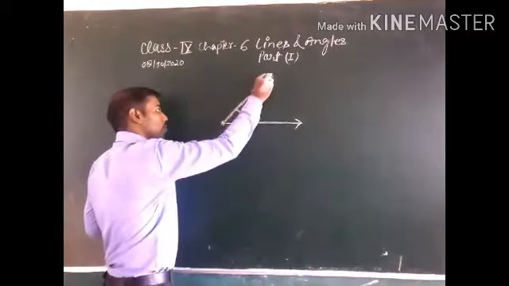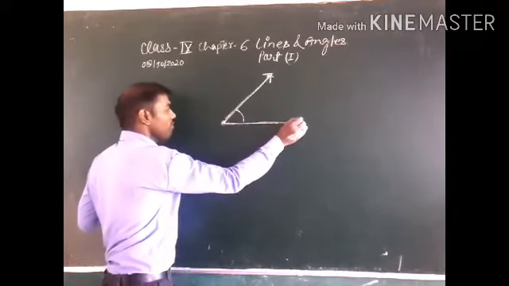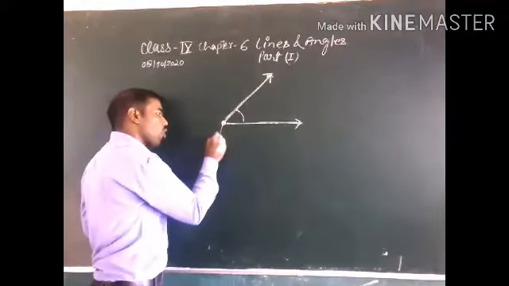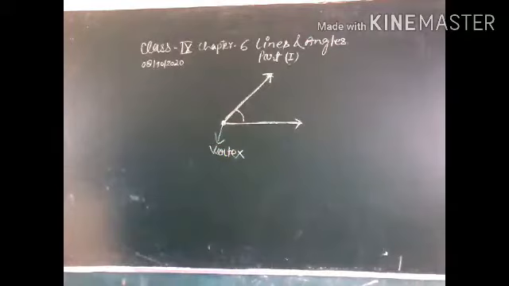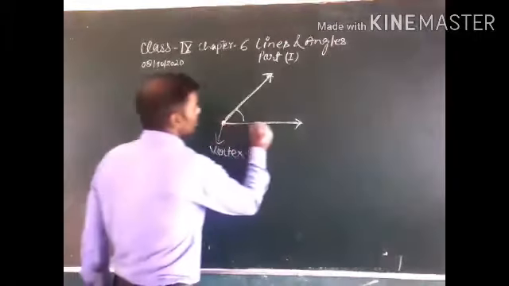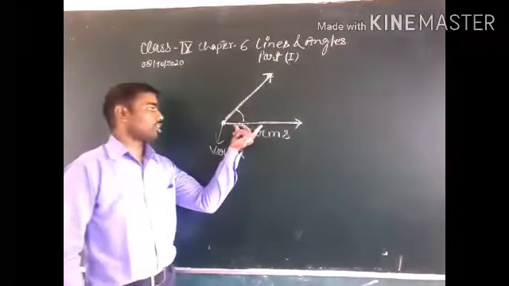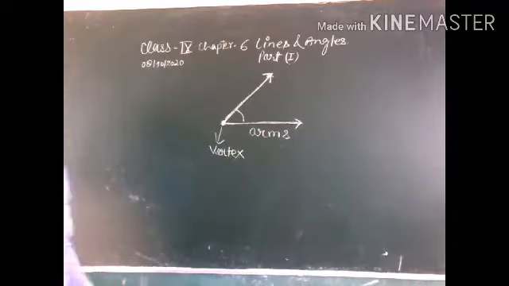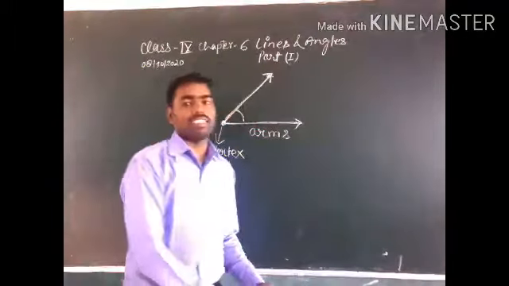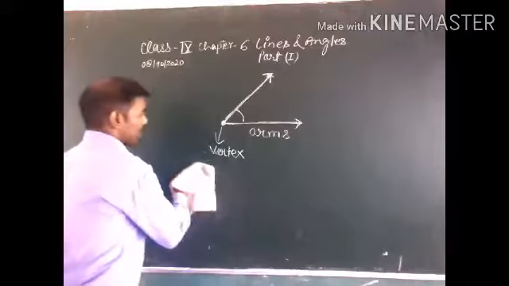This point is the end point of both rays, and this end point is called the vertex. These rays are called the arms of the angle. Now you have studied different types of angle: acute angle, right angle, straight angle, reflex angle.